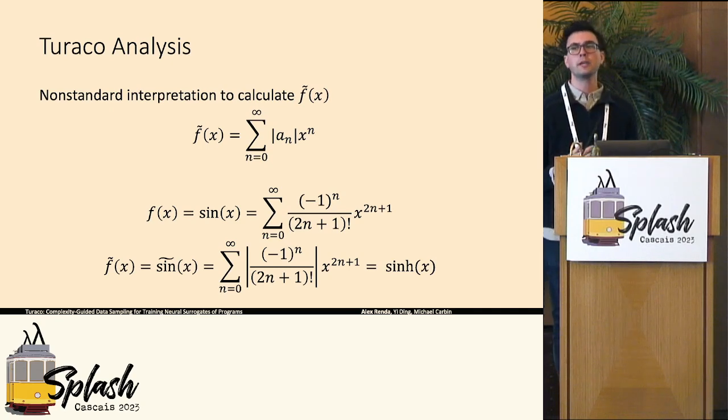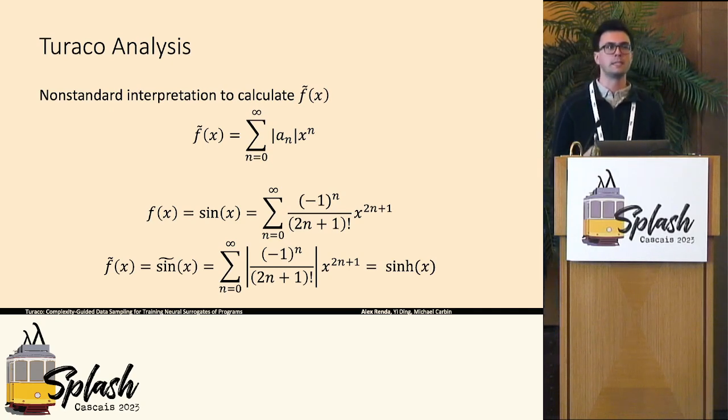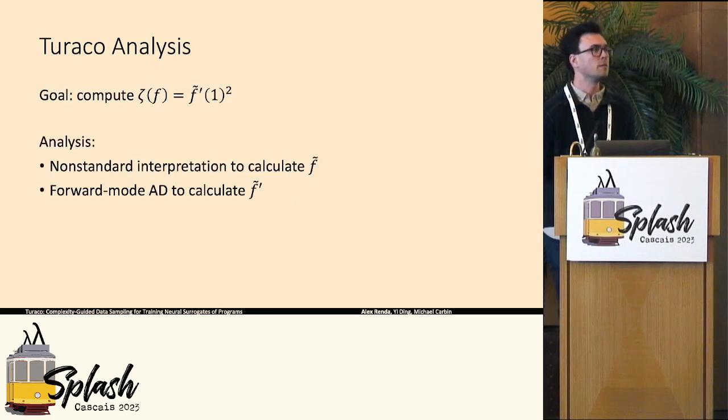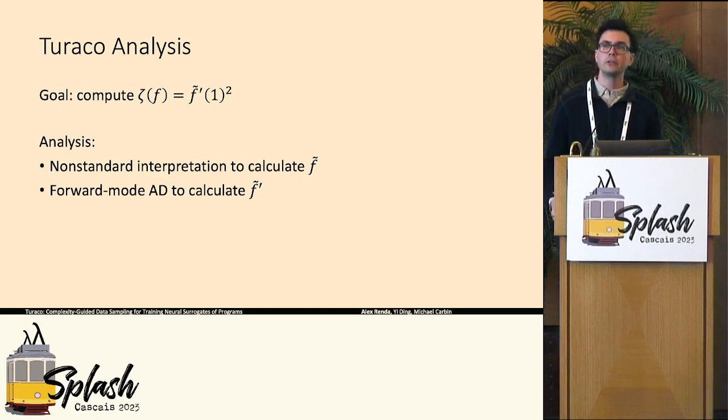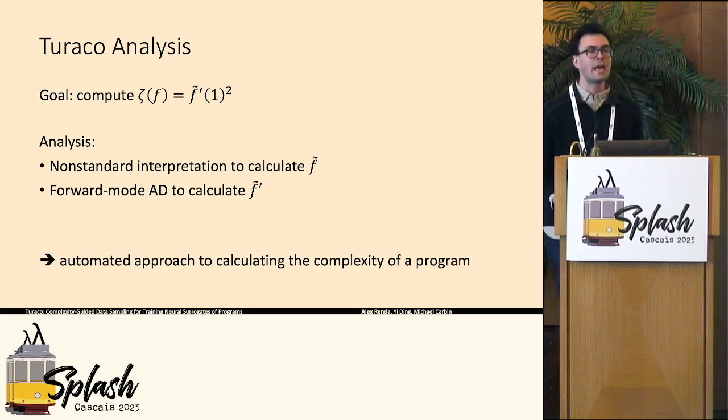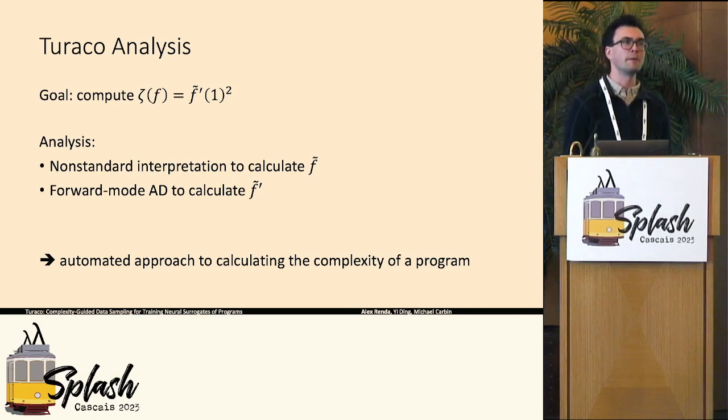We are able to replace each different operation in the language with the tilde version of the operation, and then the actual analysis of the tilde itself is compositional in these operators. So we just do this non-standard analysis to compute the overall tilde. We combine this with a standard forward mode AD pass to compute the derivative of the tilde, and then by evaluating this at 1, we have this automated approach for actually computing the complexity of a given program. So we have this zeta of f for a program in Turaco.